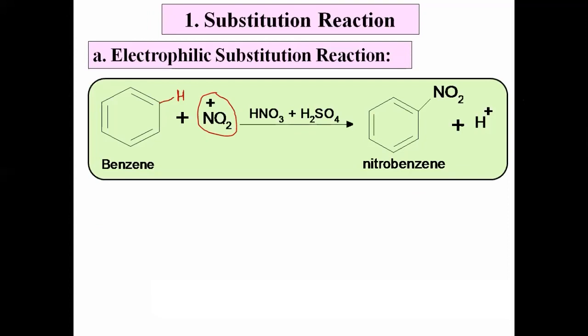Okay, but that hydrogen atom is replaced by NO2 plus ion. It is replaced by an electrophile. It is a positively charged ion. It is an electrophile, and thus in this reaction, the hydrogen atom of the benzene is replaced by a positively charged ion. It is replaced by an electrophile. Therefore, it is called electrophilic substitution reaction. The reaction in which an atom or group from the molecule is replaced by an electrophile is called electrophilic substitution reaction.